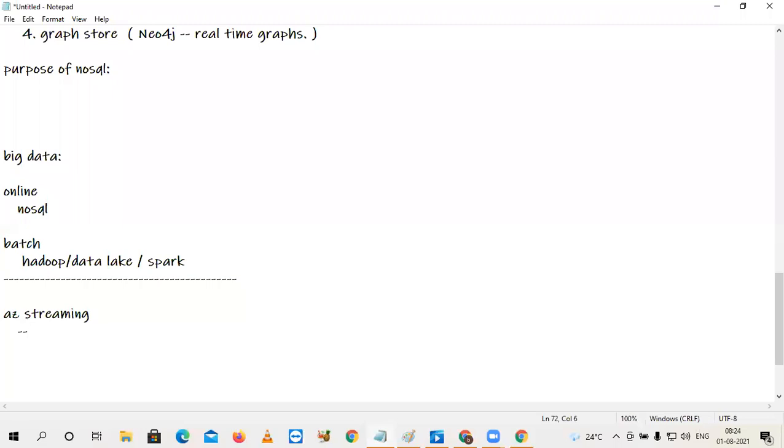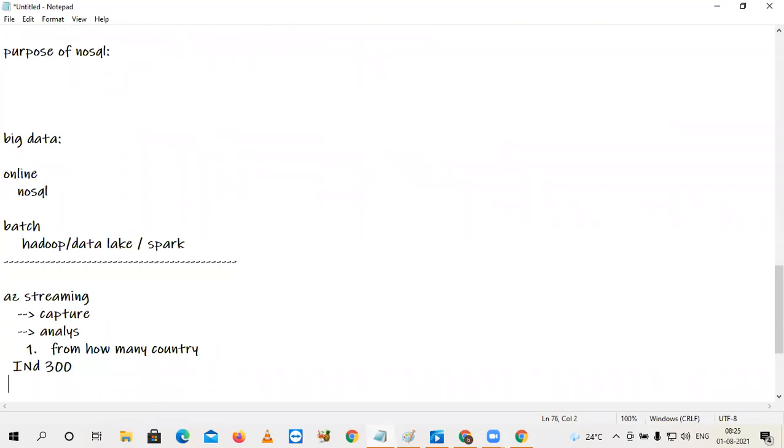So your first expectation is to capture the stream, right? Next, once captured, what next? How many people joined? How many are doing analysis? Please tell me an analysis example. Number of count. Suppose I am interested in how many countries people are from. I am expecting a report like this: from India, let's say 300 people, from USA, let's say 200 people, such kind of things.